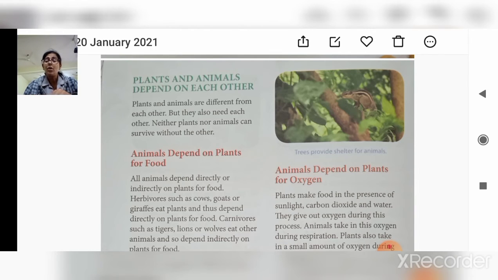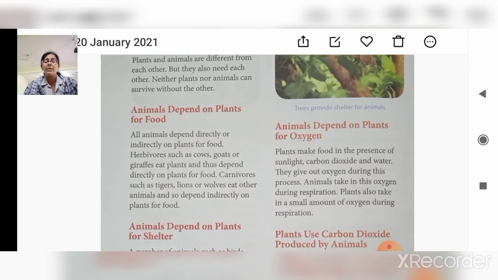Animals depend on plants for shelter also. A number of animals such as birds, squirrels, monkeys, and insects find their shelter on the trees. Birds build nests on the trees, while squirrels, monkeys, and insects live on the tree branches, right? So they are also dependent on plants for their shelter.